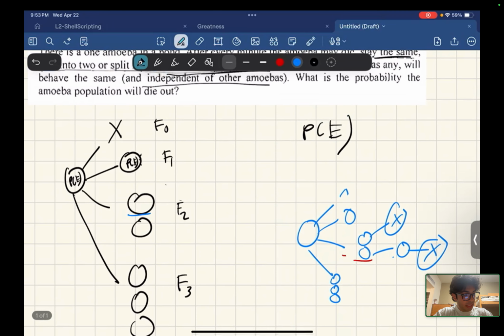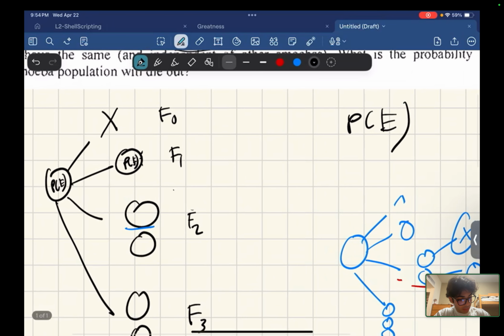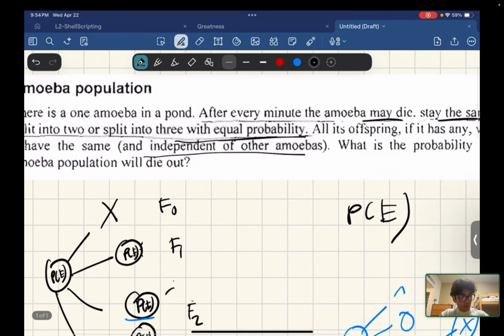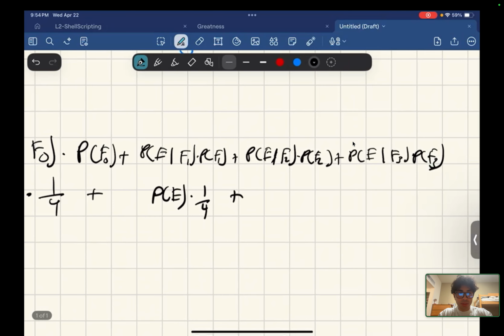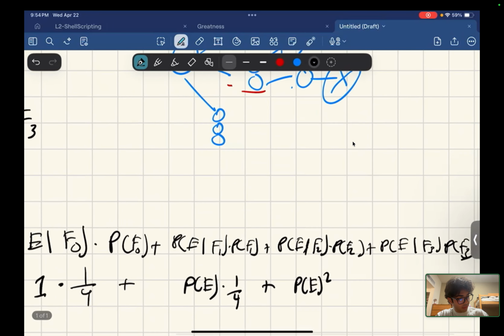So the probability that any amoeba eventually fizzles out is probability of E. By fizzling out, I mean it dying or it and all of its children dying. And so it also applies to this amoeba as well. So the chance that both of these occur now that we have 2, and since they're independent of one another, is probability of E times probability of E. Because when independent, the chance of two events happening is event 1 times event 2, and they're the same in this case, so it's probability of E squared. And probability of F2 we know is 1/4 because equal probability.